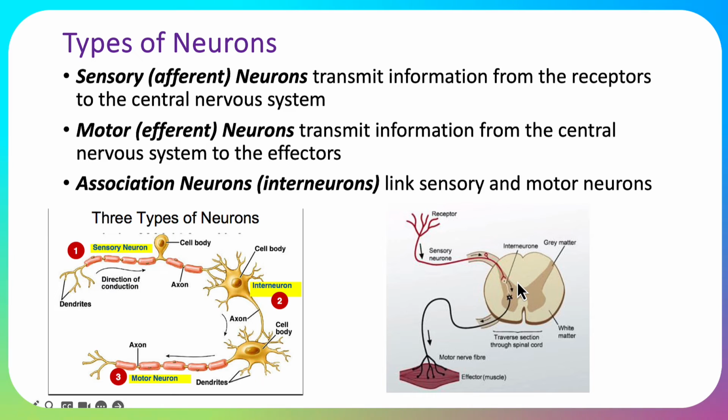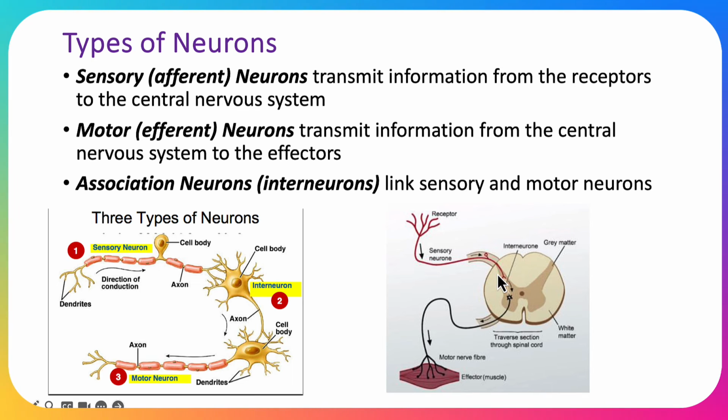That happens in the spinal cord. You can see this is a cross-section of the spinal cord here. The sensory neuron receives the stimulus from the sensory receptor, and it goes into the spinal cord. Then we have an interneuron that stays within the spinal cord that goes between the sensory and the motor neuron. And then we've got the motor neuron that comes this other way. If we have a look here, you can see this is the cell body and the dendrites, and this is the axon. And here we have our axon terminals.